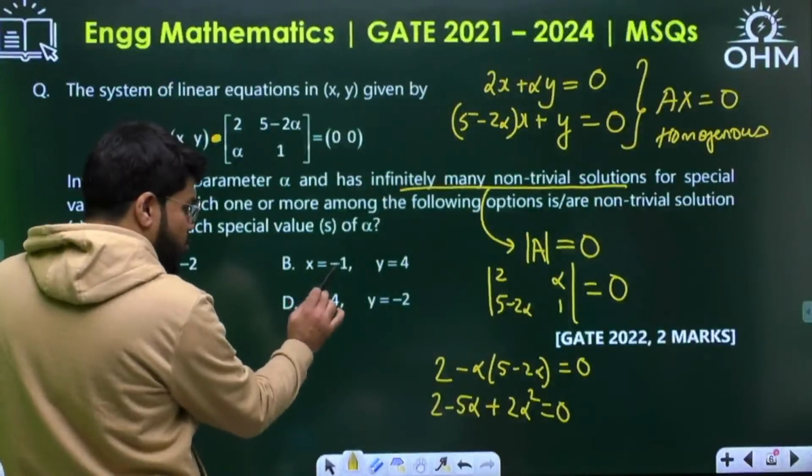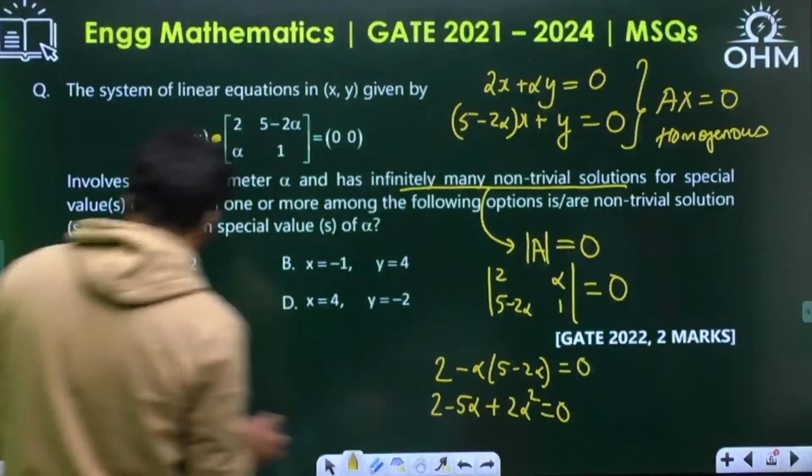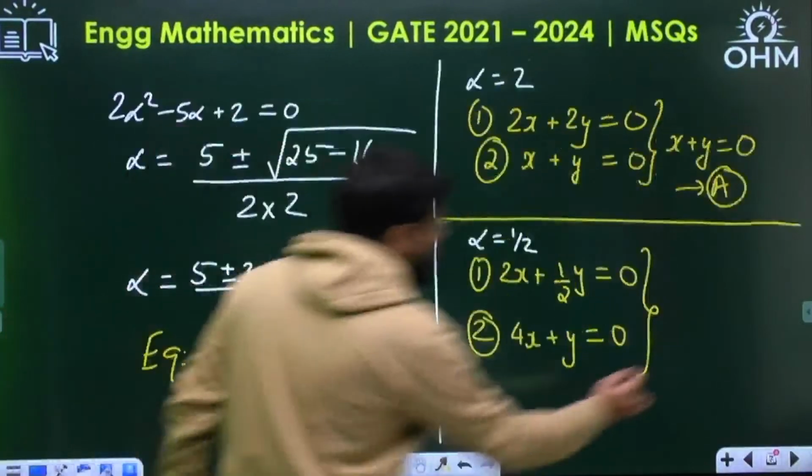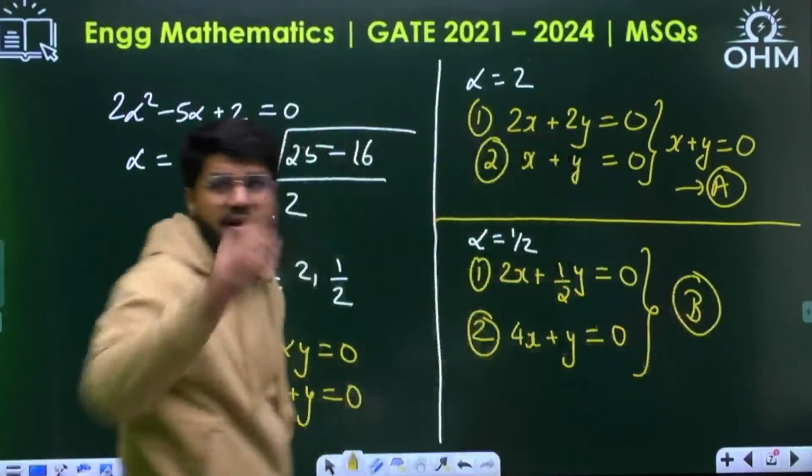4x minus 4 plus y equal to 0, satisfying. 4x plus y not equal to 0. 4x minus 16 minus y not equal to 0. So here option B will satisfy. So two options are correct, A and B.